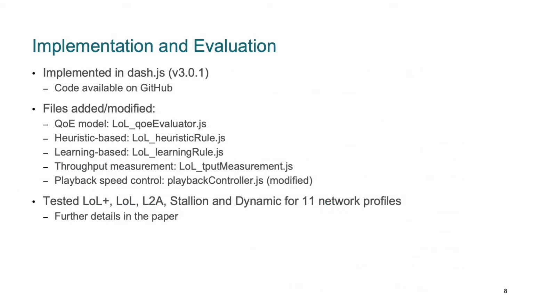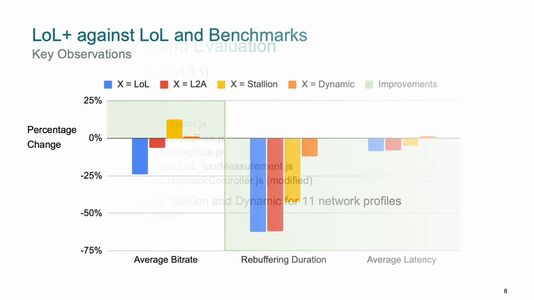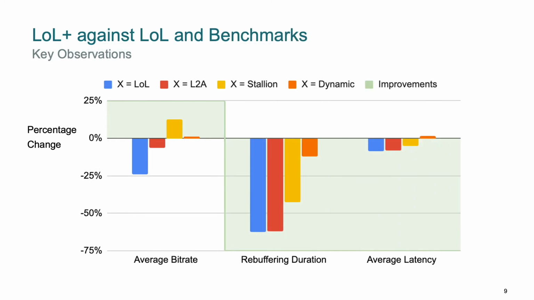We implemented our solution in Dash.js and our code is publicly available on GitHub. We also did extensive evaluations of our solutions against other low latency solutions that also won the Twitch challenge. And the results of evaluating LOL Plus against its predecessor LOL, as well as the other low latency solutions, namely L2A, Stallion, and Dash.js Dynamic, are shown over here.